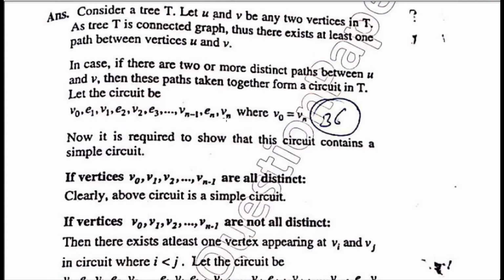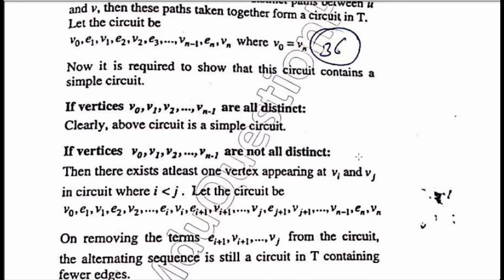Now we want to show that this circuit contains a simple circuit. Because we want to prove that our supposition is wrong, we will prove that this circuit contains a simple circuit. Because if it does, then there exists a simple circuit in the tree, which contradicts the definition of the tree. So our supposition is wrong, which is that there are two or more distinct paths between U and V. So our purpose is to prove that this type of circuit contains at least a simple circuit.